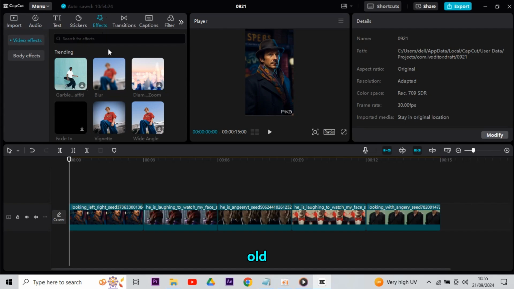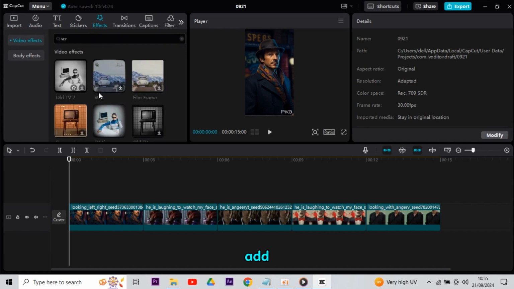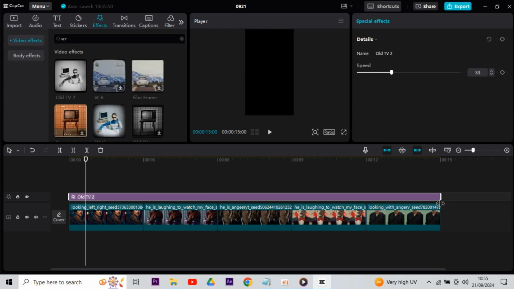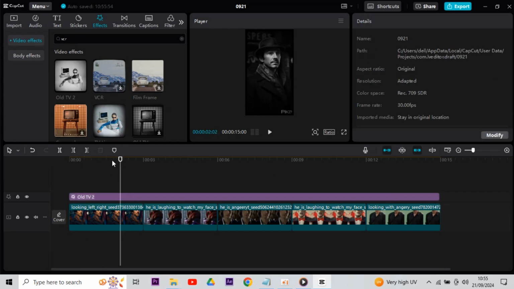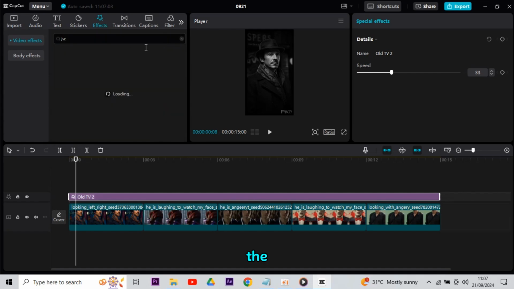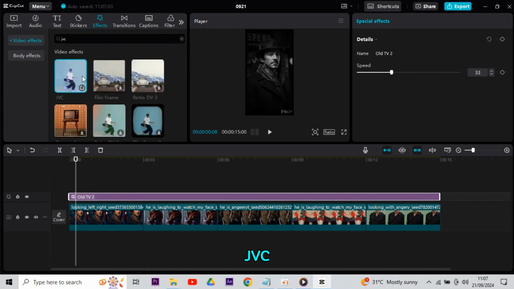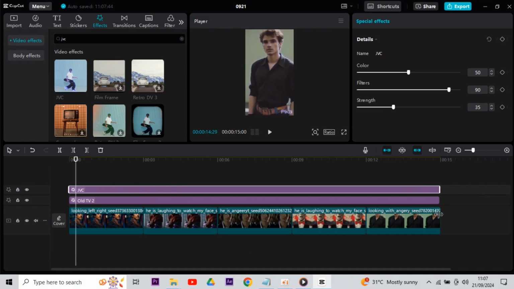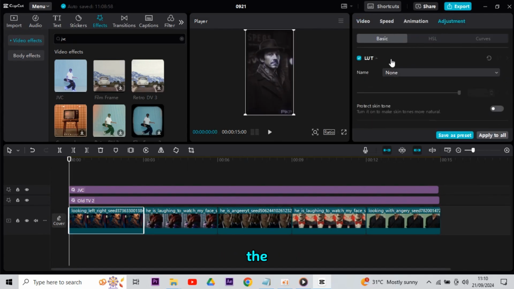Next, we have to get an old video effect. For it, we must search for 2 specific effects to add to our video. The first effect that I am going to choose is VCR. Add it, and simply drag it onto each and every image in our timeline. The second effect that I am going to add is JVC, so drag that in on each and every image as well. Make some adjustments according to the video's requirements.